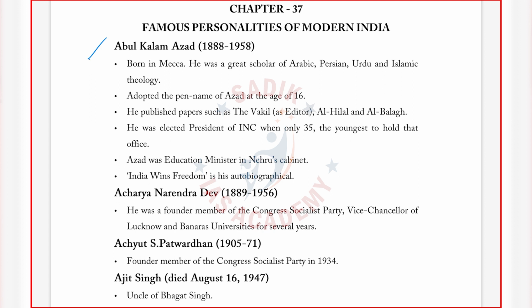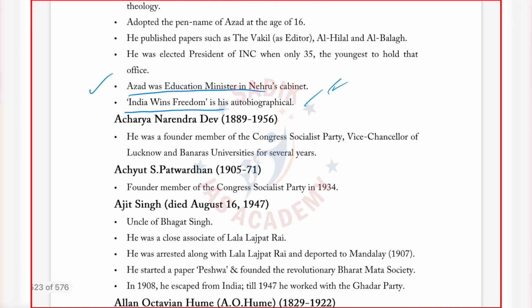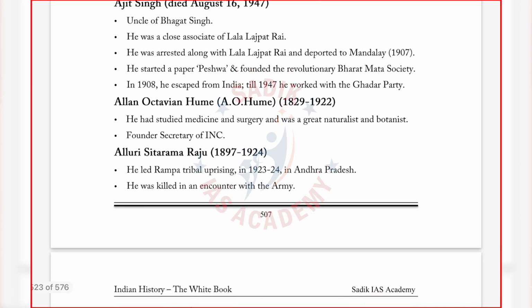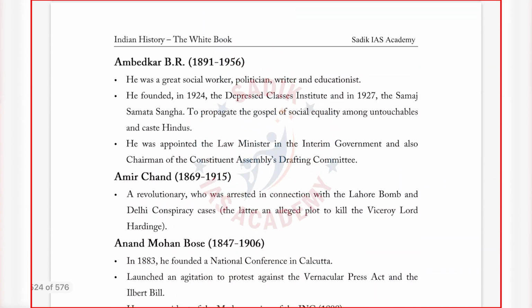For example, this book, India Wins Freedom, is an autobiographical account of Abul Kalam Azad. Again, he was the first education minister. Like this, the information is found everywhere, and UPSC also seems to ask questions in these areas. Personalities: you must know which personality has done what.